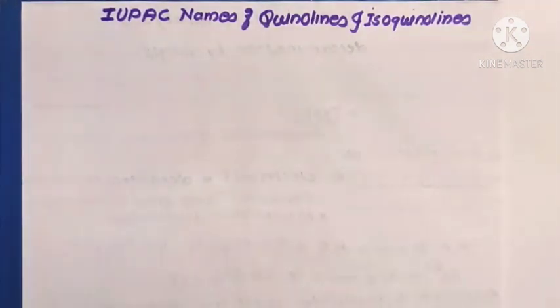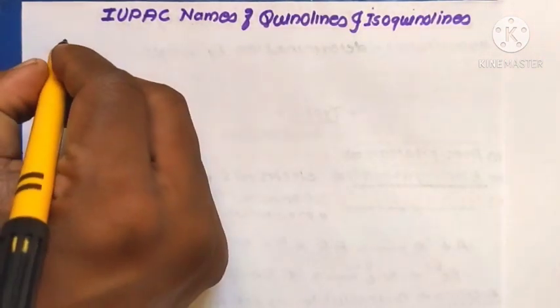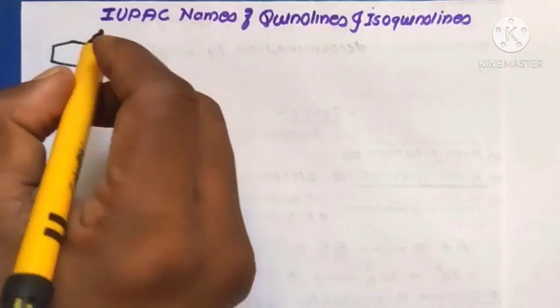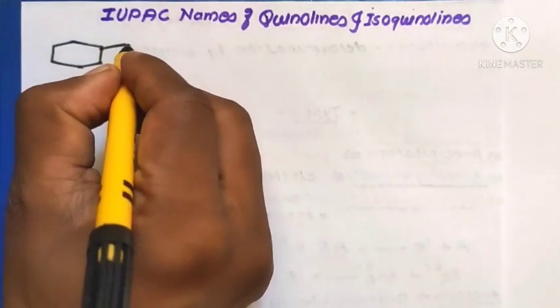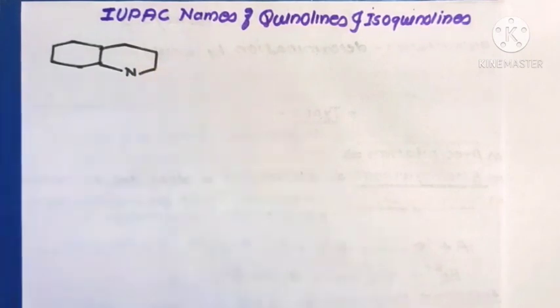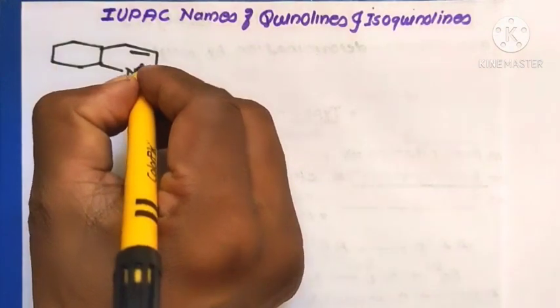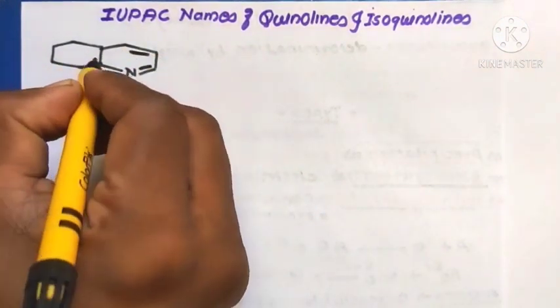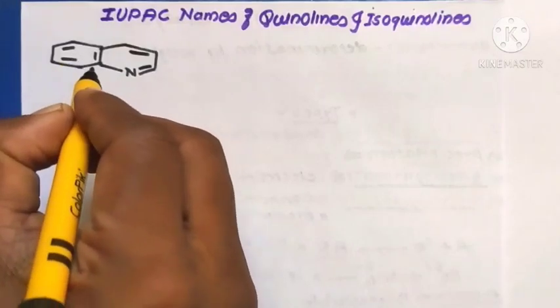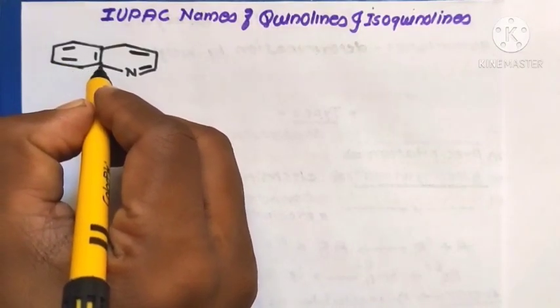The structure of the quinoline compound: the benzene nucleus fused with the heterocyclic nucleus, like this, with double bonds here, here, and here. There are two cycles fused with each other.